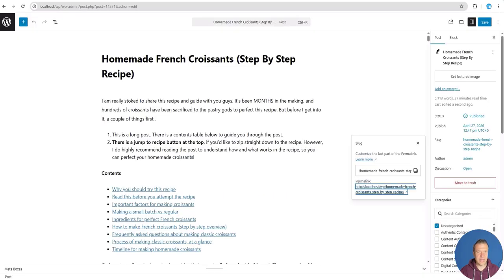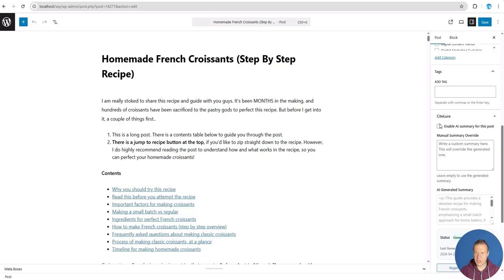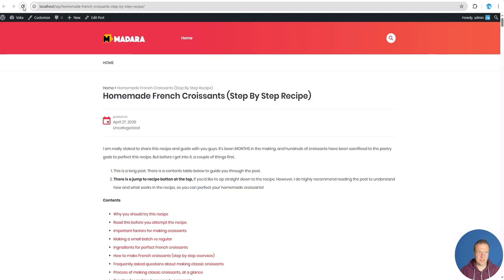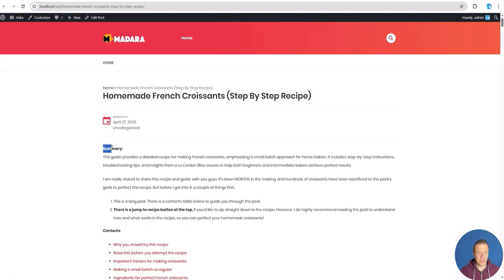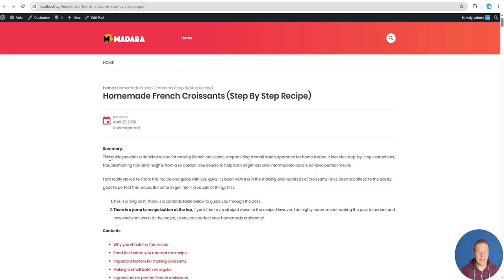Here it is. And after we enable the automatic summaries for it, so CiteLure automatic summary for this post, we will be able to save it. And if we refresh our site, a summary appeared, and this is an AI generated summary for our site. So this is what the AI crawlers first see, and this is what they are interested in.